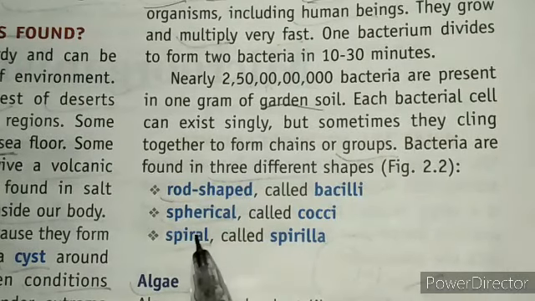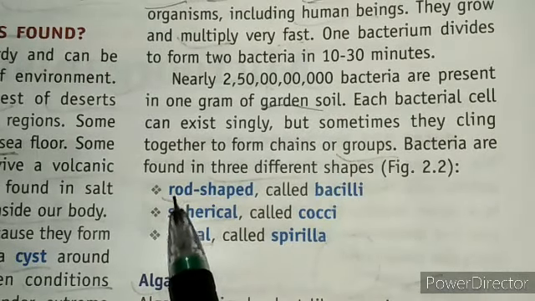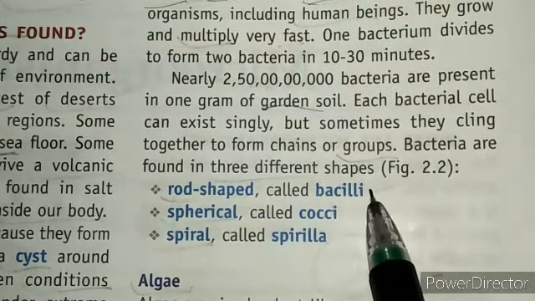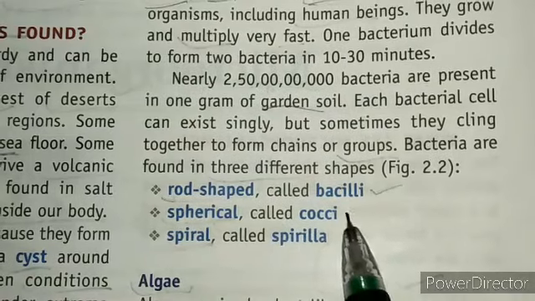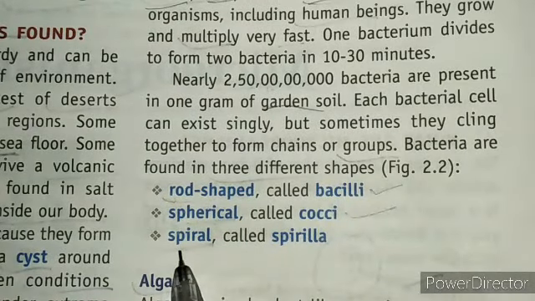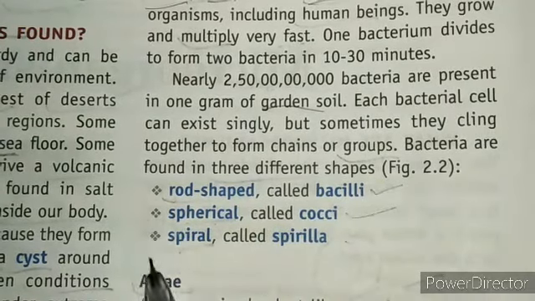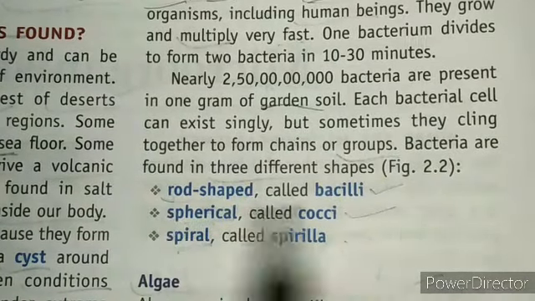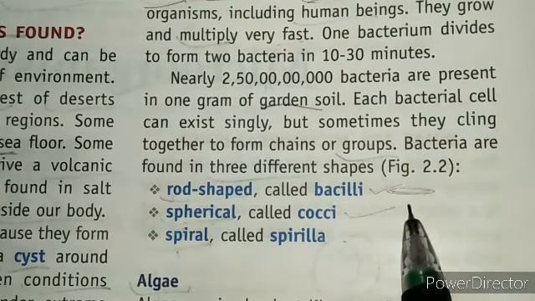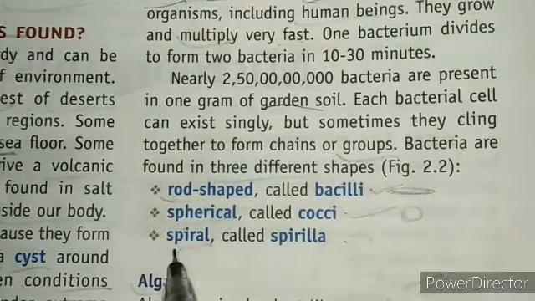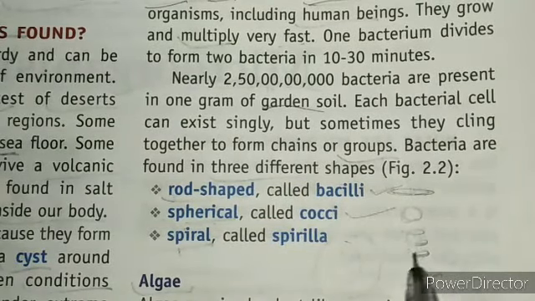And we have some different shapes of them. First one is rod shaped, and it is known as bacilli, and spherical, it is called cocci, and spiral, which is known as spirilla. Okay, so these are the three shapes. Rod shape, that means it is a rod-like structure. Spherical, they are round. Okay, and the spiral, they are spring-like structures.